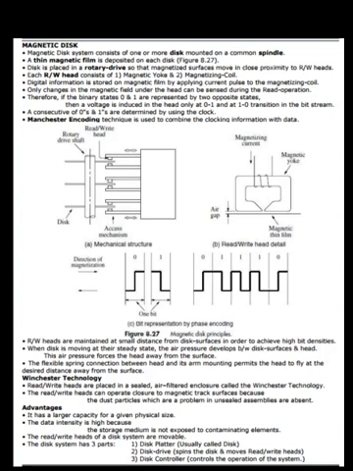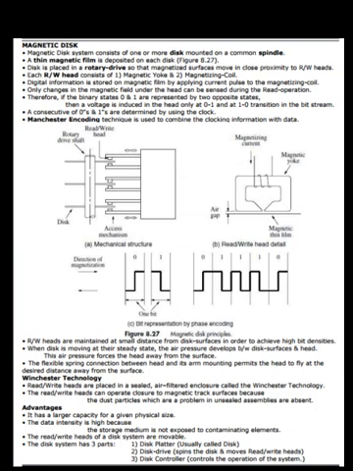Figure 8.27c. The disk is placed in a rotary drive so that the magnetized surfaces move in close proximity to read or write heads. Each read or write head consists of a magnetic yoke and a magnetic coil. Digital information is stored on the magnetic film by applying a current pulse to the magnetizing coil. Only changes in the magnetic field under the head can be sensed during the read operation.